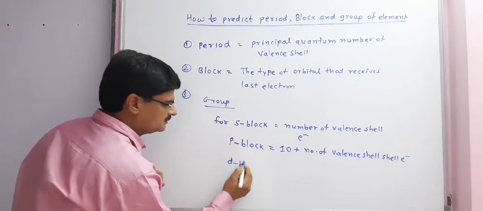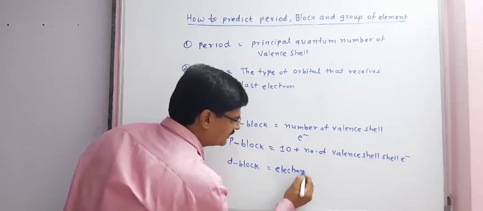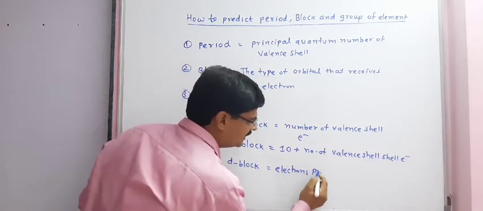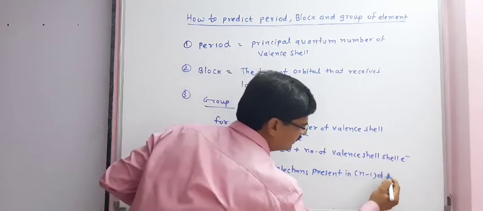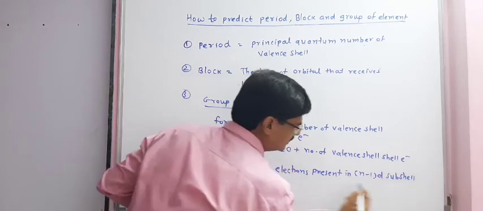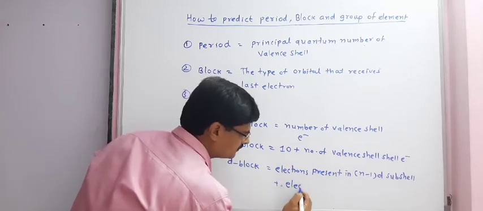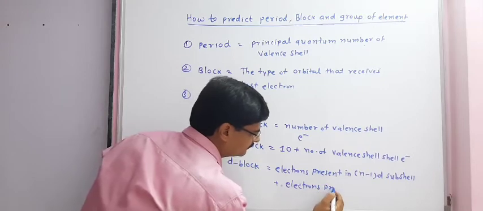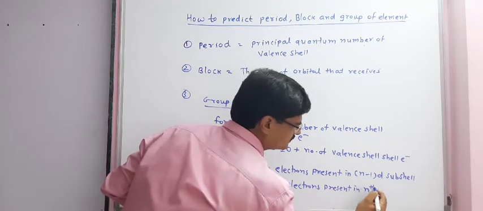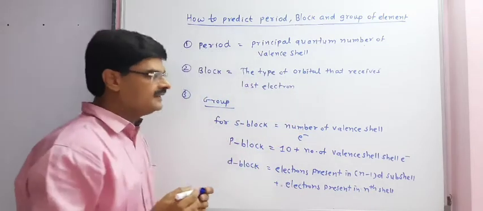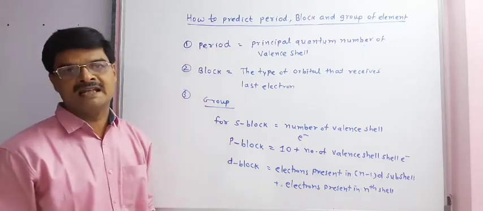And for D block, it is the electrons present in the (n-1)d subshell plus the electrons present in the nth shell. So this is the way by which we can predict the period, block and group of elements.